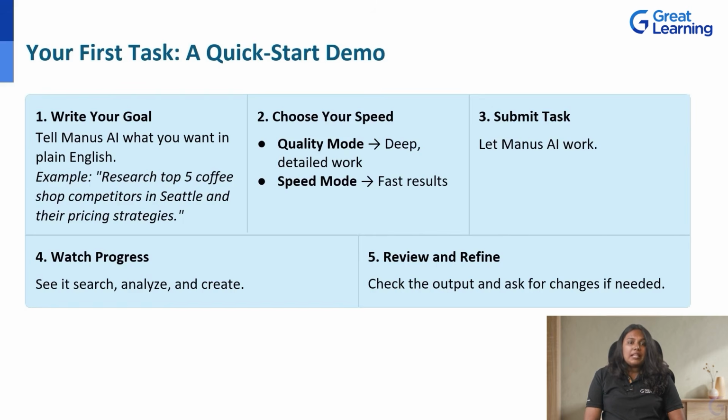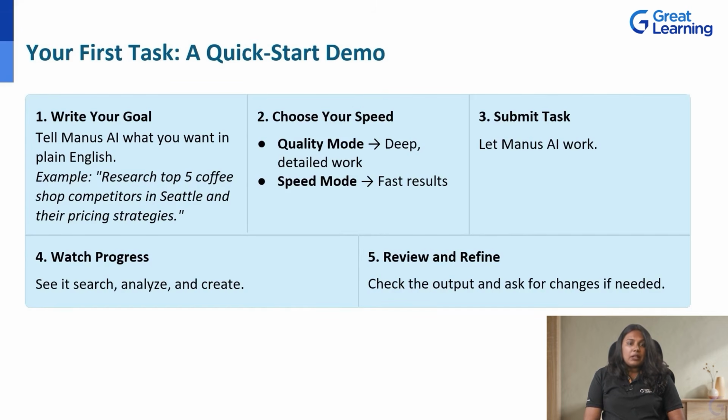This is where you optimize execution. Use quality mode for deep, detailed work on important deliverables and speed mode for quick results when exploring or drafting. For this results-oriented task that will inform a business decision, I'll choose quality mode for comprehensive, well-sourced information. Step 3. Submit the task.